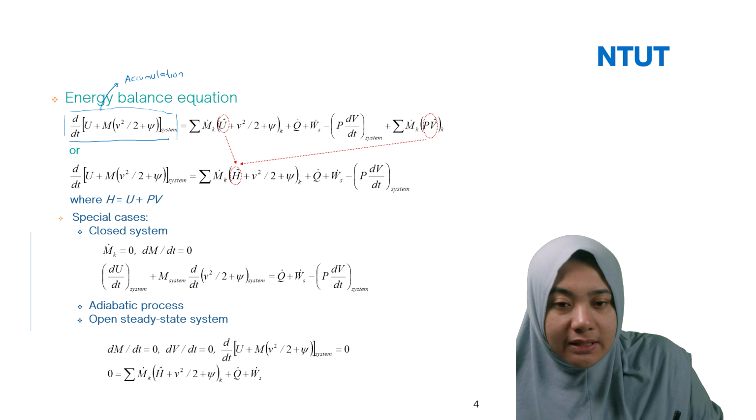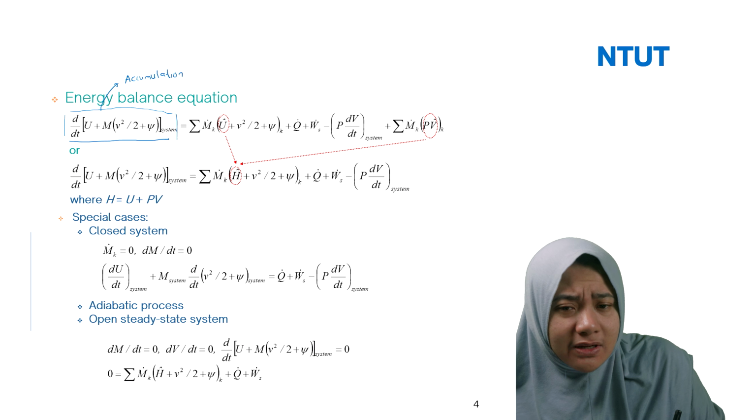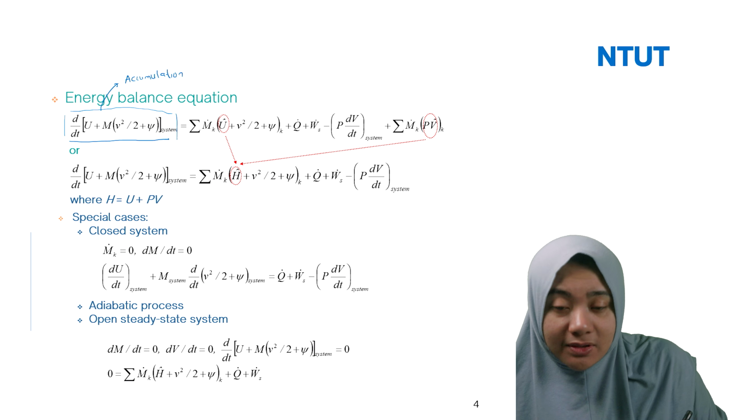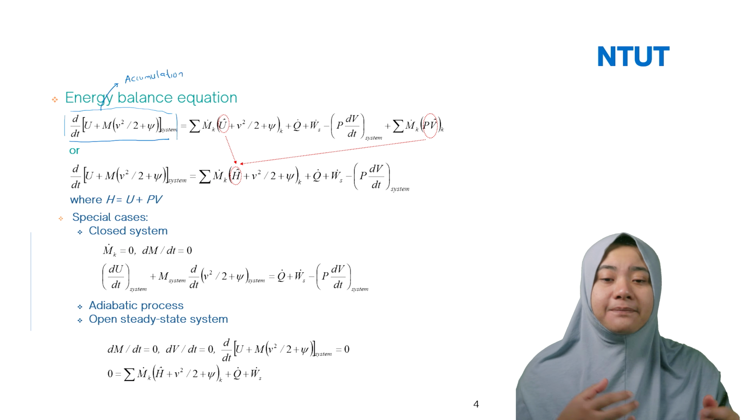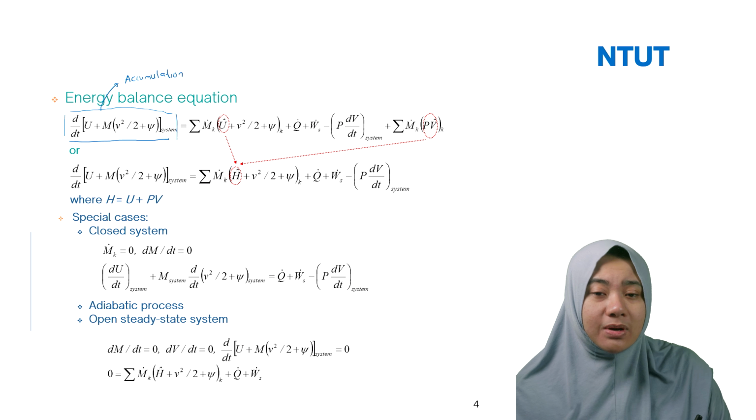Okay, so here you have the in and out. In this case, you have sigma m_k (u plus v squared divided by 2 plus omega). So you have, for example, u plus v squared plus omega. This is coming from the out and in. If you have the system out and in, we call it sigma, plus Q dot, plus W_s, minus P dV divided by dt.